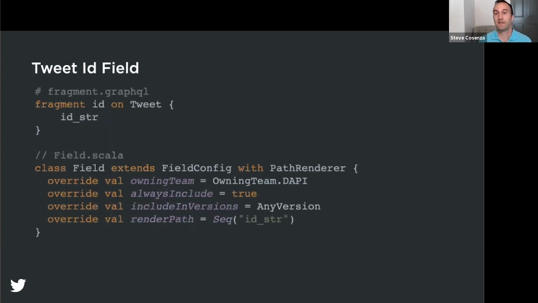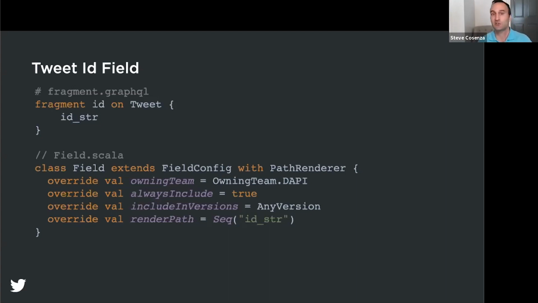Let's first define the tweet ID field. On the top, you can see the contents of a fragment.graphql file. And this fragment is used to retrieve all the tweet data needed to render just this field. In this case, we query for the ID string field. And at the bottom of the screen, you can see the contents of the field.scala file, which is used to configure various aspects of the field. The owning team is used to determine where to send automated pages when this field is experiencing problems.